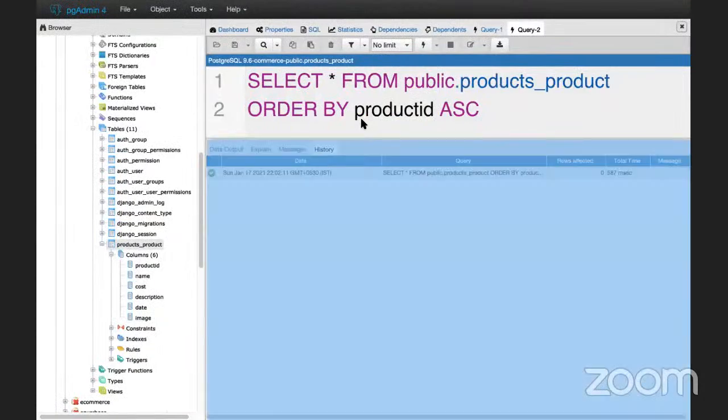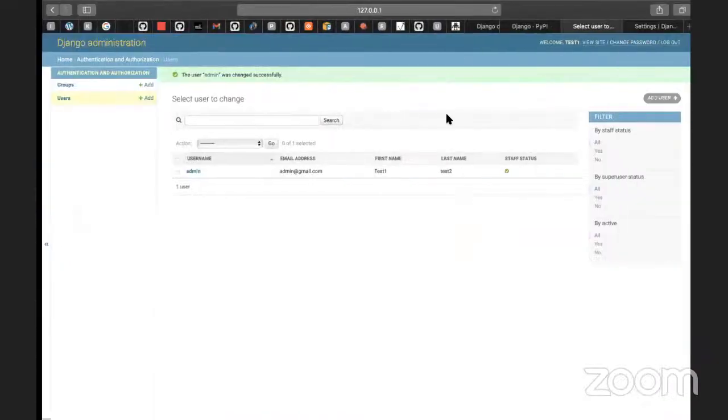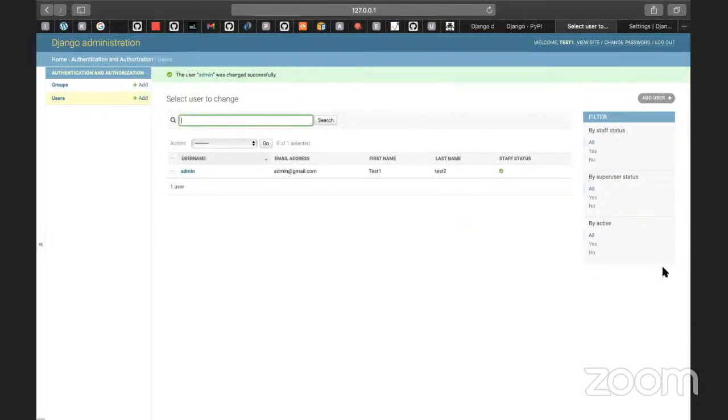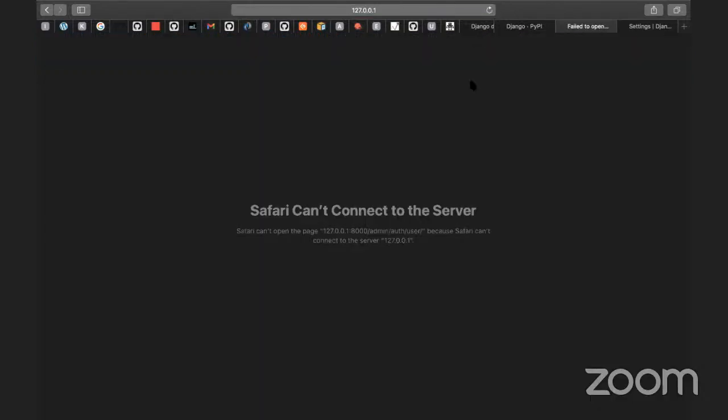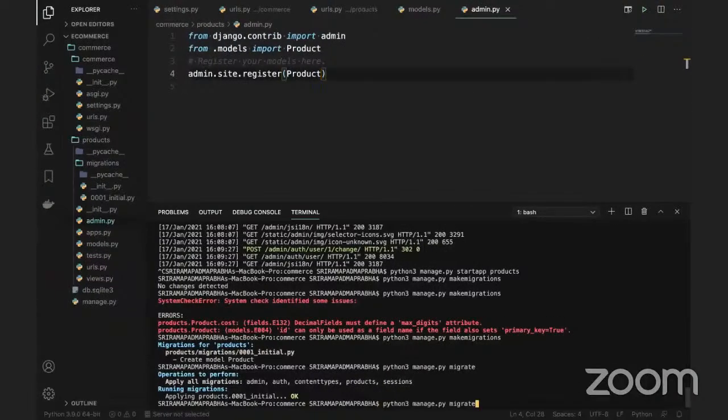So what I'm going to do, I'll go back to the Django admin screens. I'll refresh this page. If you refresh this page, nothing will happen because my server is not up. So let me run the server here. Server is down.